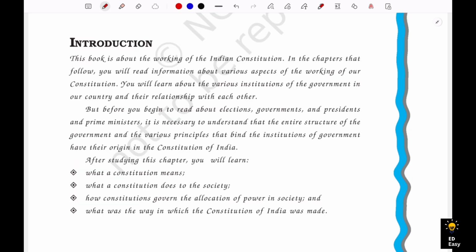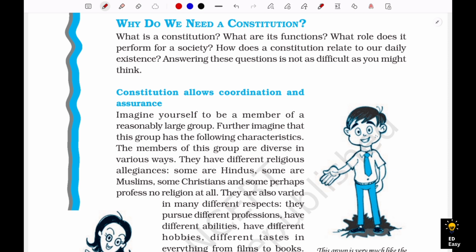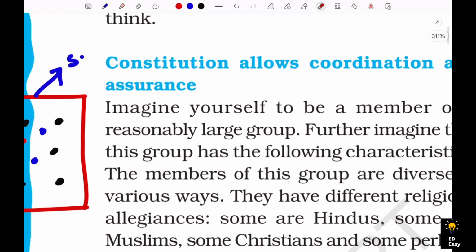Here in the introduction you can see that this book is about the working of the Indian Constitution, and you are going to learn what a constitution means, what it does to the society, who is going to govern and who is going to have the power, and many other things. Before jumping into the first function of the constitution, I am going to explain an example to understand the function of the constitution very clearly. So here is that example.